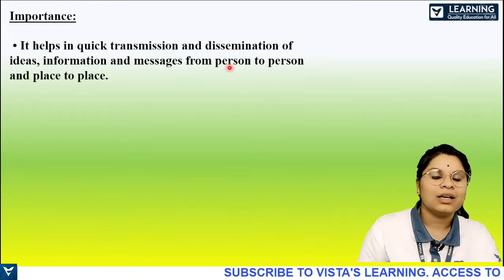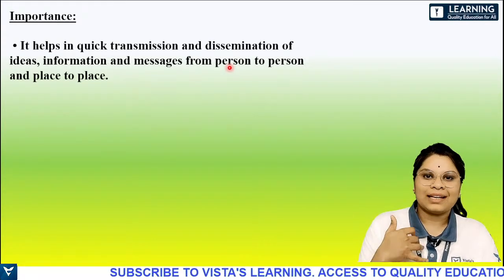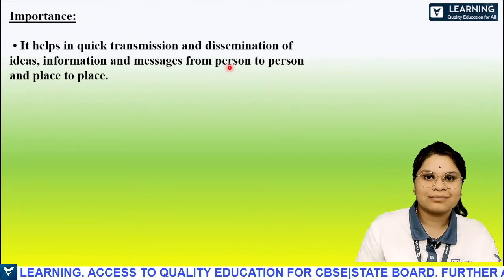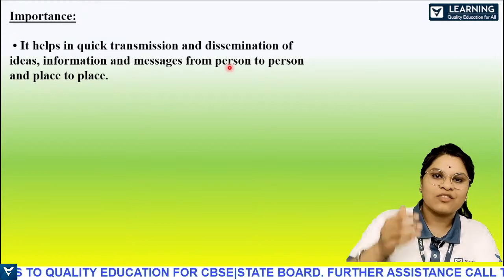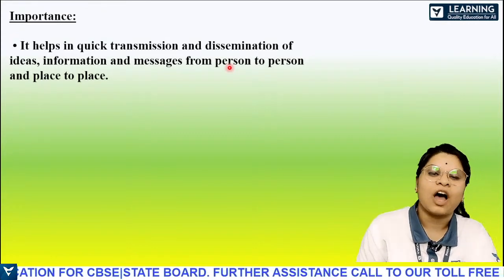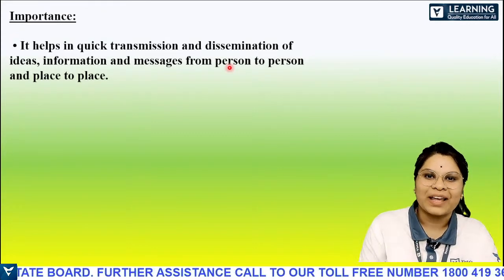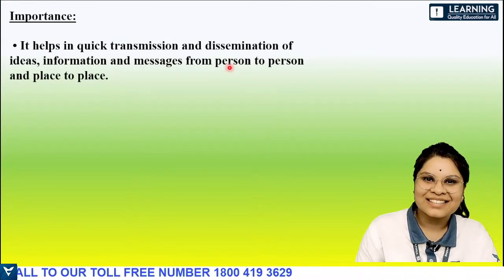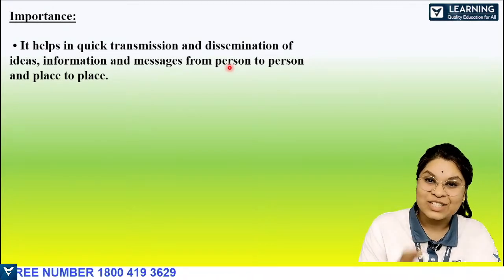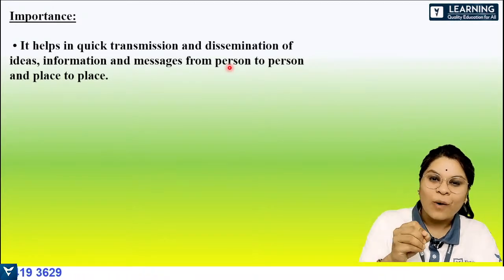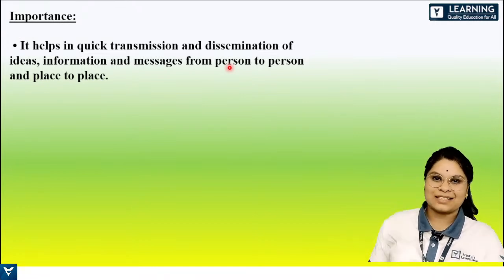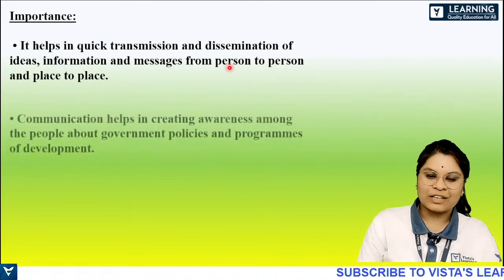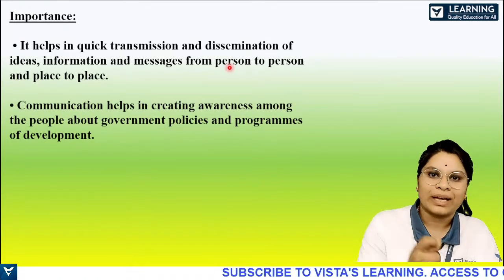It'll just be quick. Now I just want to call my mom and tell her something, like probably I'm not well. How much time will it take for me? She's somewhere 70-80 kilometers far from me. But how much time will it take to tell her that I'm not well? Hardly 10 seconds? 20 seconds? In just 20 seconds, I'm giving one small piece of information to a person who's 80 kilometers away. So that is quick. It's really quick, no? That is one of the importances. The information goes quickly, right?